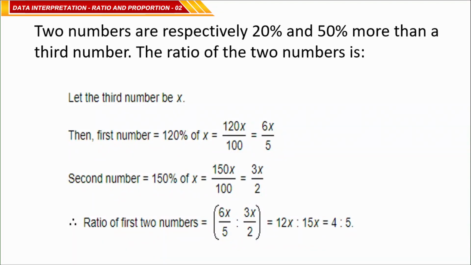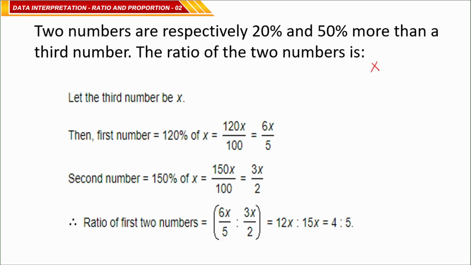Two numbers are respectively 20% and 50% more than a third number. Then what is the ratio of the two numbers? The two numbers we don't know, but of course each is more than a third number. Let the third number be x.